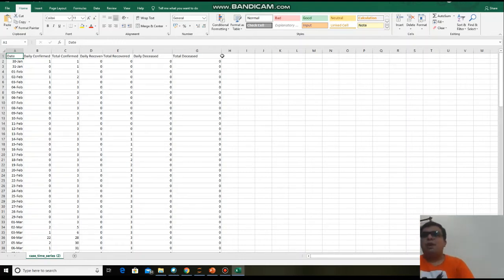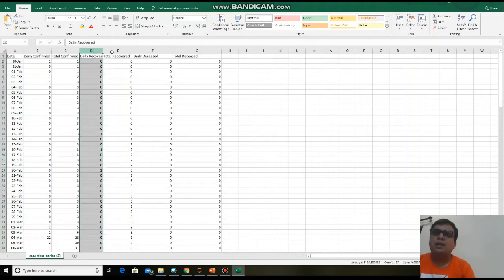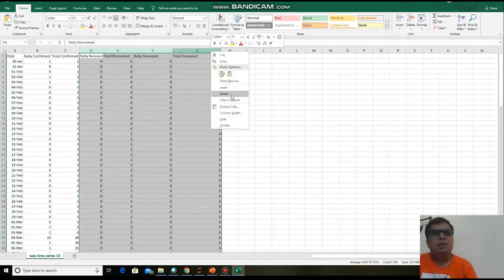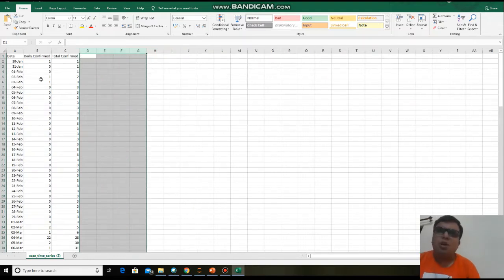So that we need to analyze. This recovered data or the disease data is the unnecessary part for our project. That's why I deleted these columns from this data. Now we need to deal with only the confirmed cases and the total confirmed cases. This will give you the daily confirmed cases, this will give you the total confirmed cases, meaning the total addition of all the cases.